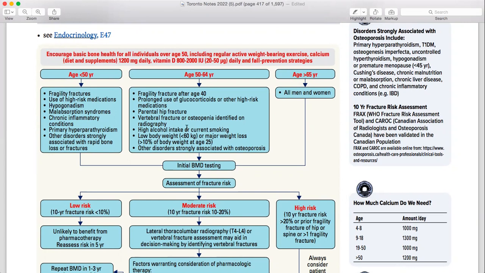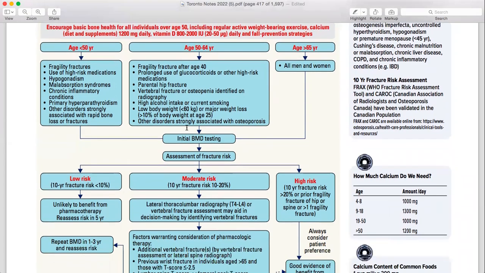So on the basis of that, you are going to move on to the next step, which is BMD. So FRAX is basically asking those questions and fitting the patient in that criteria. And then on the basis of that, you are going to decide if that patient needs BMD or not. Okay.